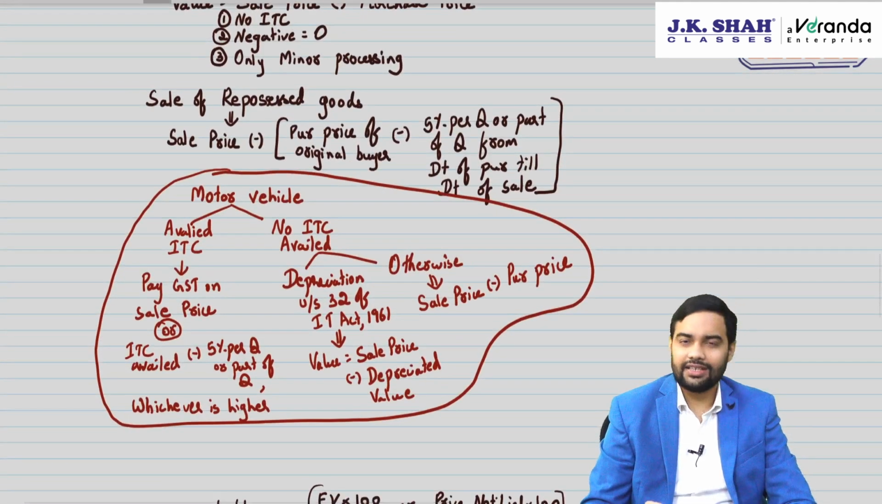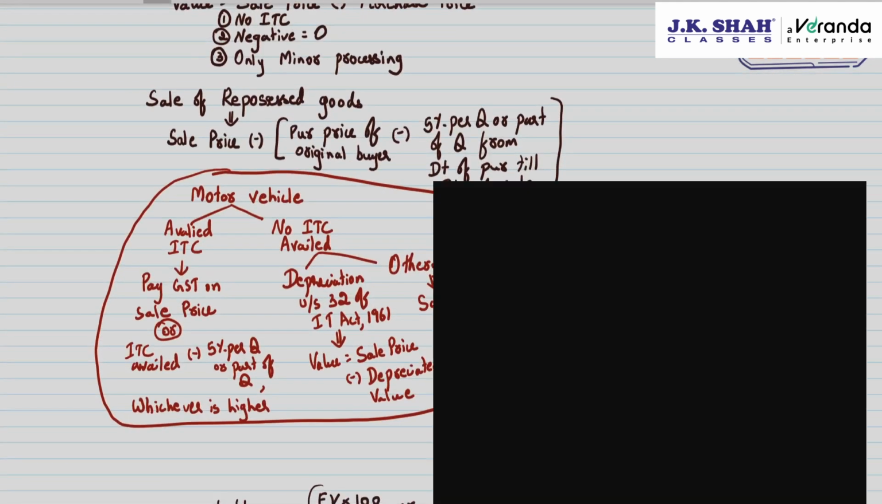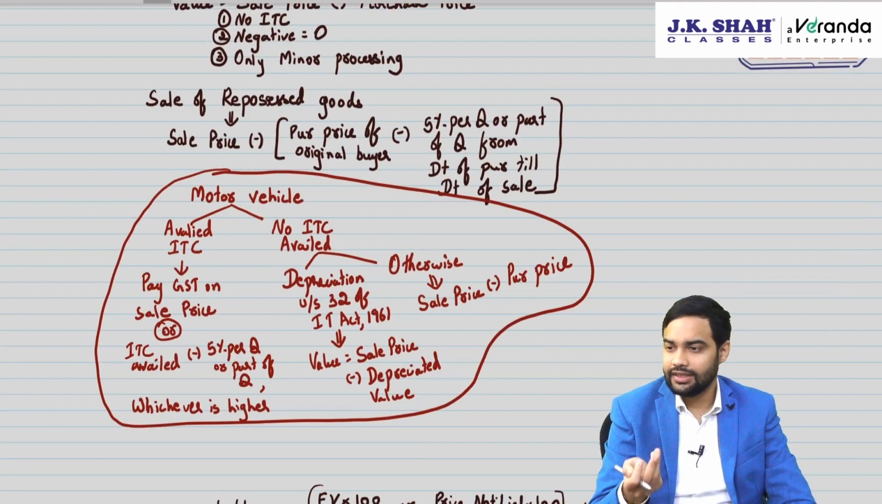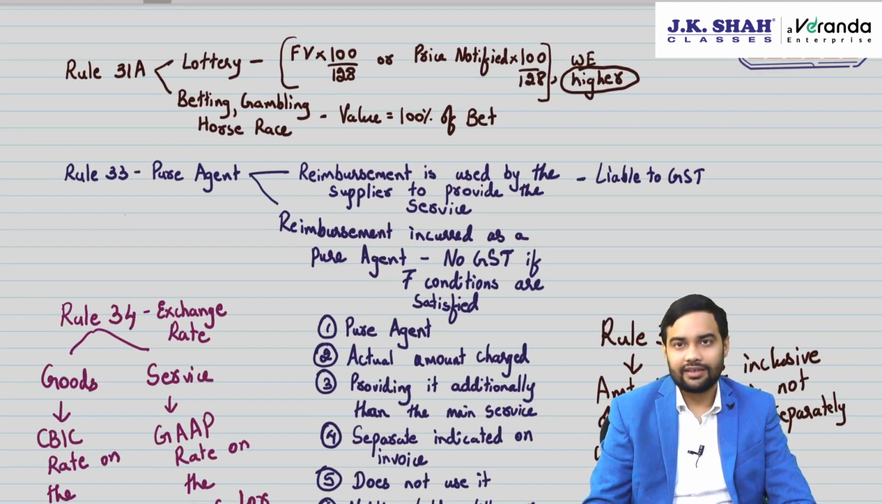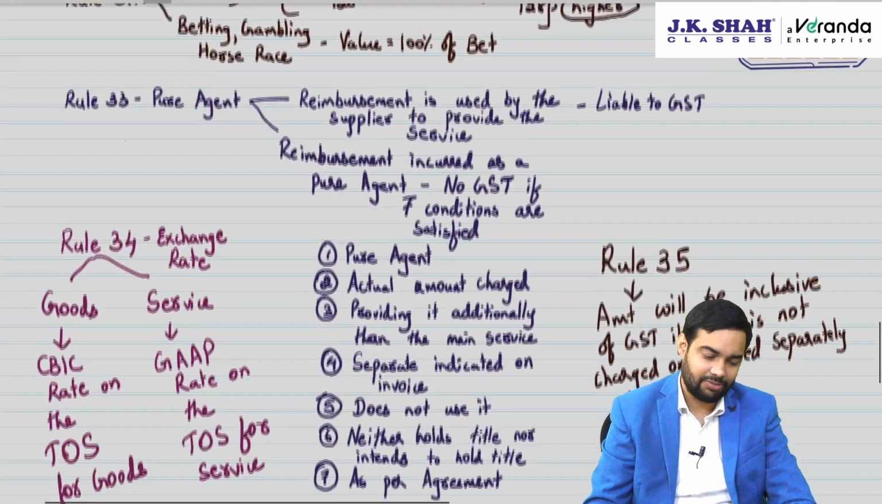Motor vehicle: if ITC is availed, go by the margin scheme. If ITC is not availed, then in that case, if depreciation under section 32 is claimed, sale price minus depreciated value, otherwise sale price minus purchase price. Rule 31A: lottery inclusive, but betting, gambling and horse racing 100% of the bet amount.